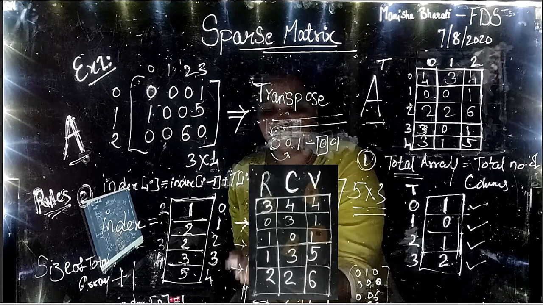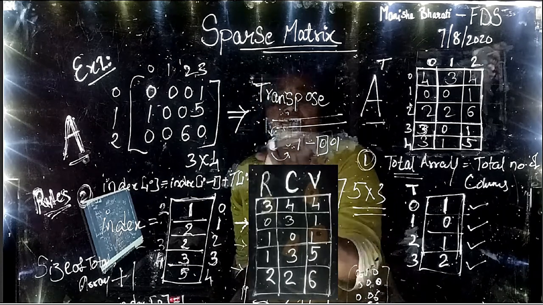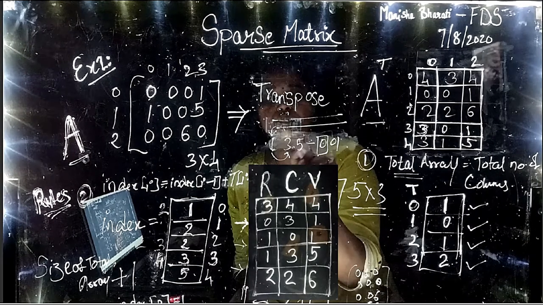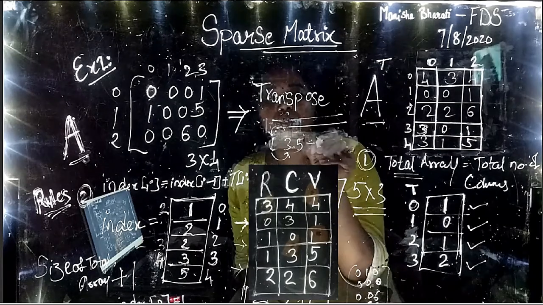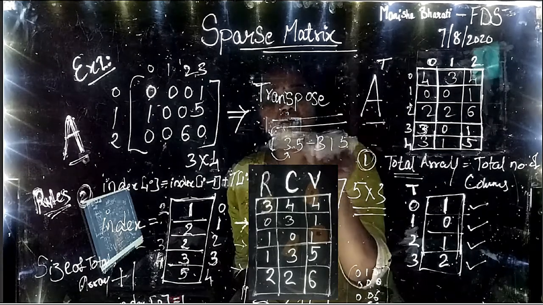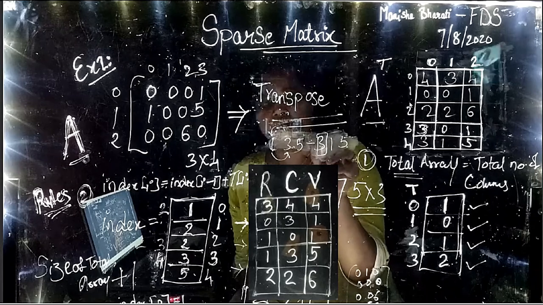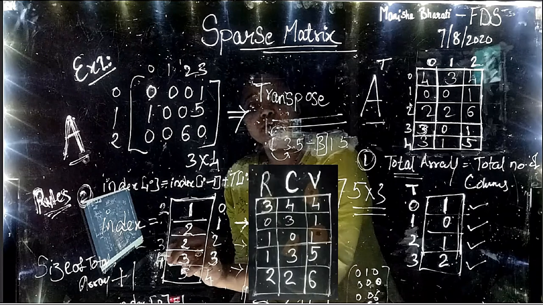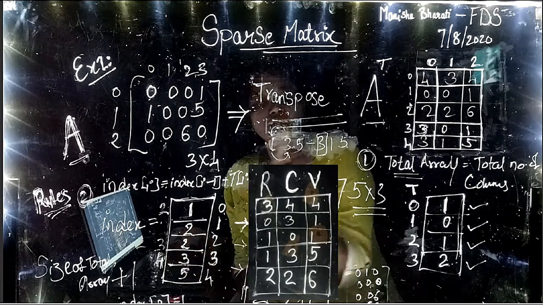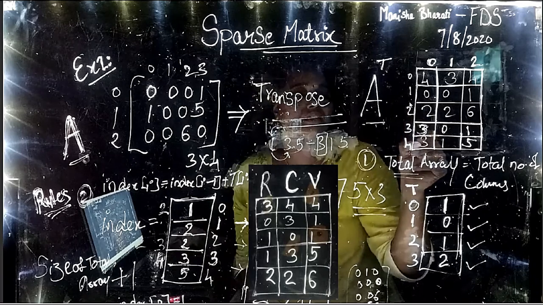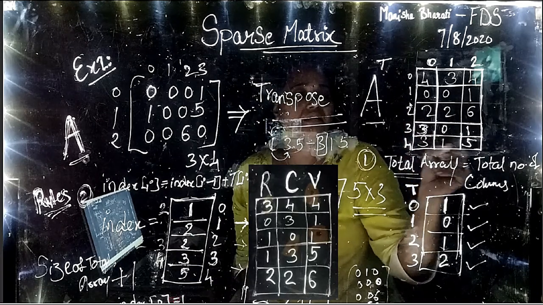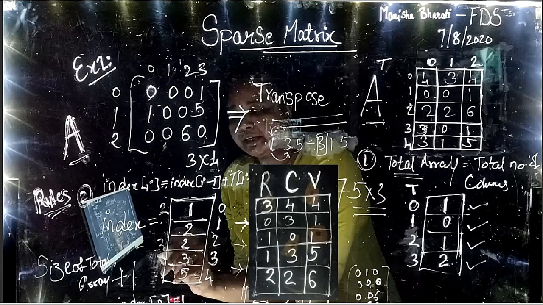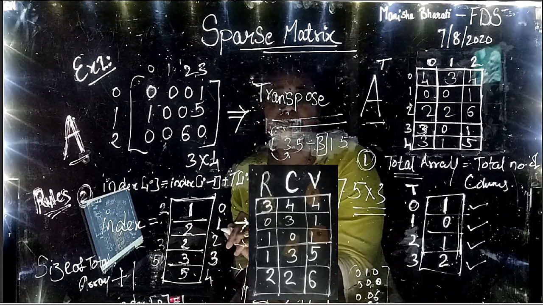Next we will proceed with the next row, that is 1 3 5. We have to shift it to the transpose. When we are shifting this to the transpose, row will become column and column will become row. So it will become 3 1 5. So the index value is 3. What is the value of index 3 in the index array? Earlier it was 3, we have updated it to 4. So this 3 1 5 has to be written in the fourth index. So 3 1 5 is written here, and again the value of the third index will be incremented by 1. Earlier it was 4, now it will become 5.